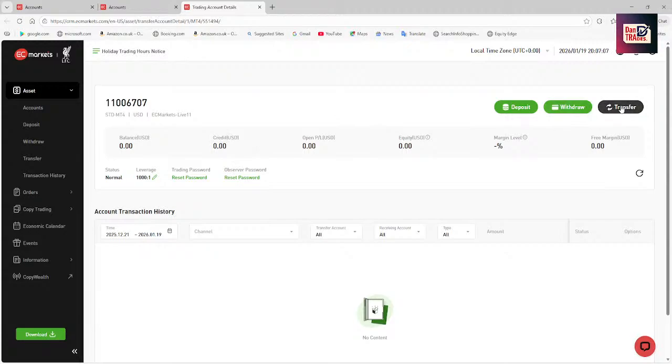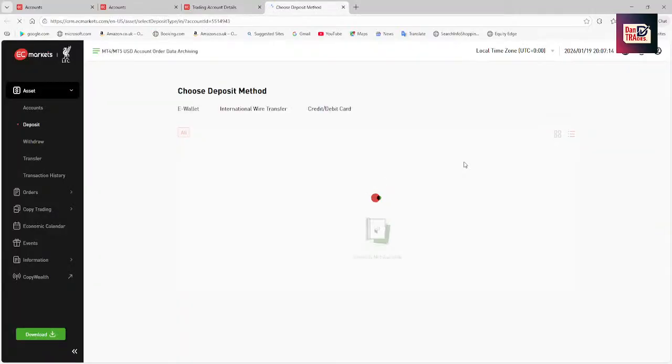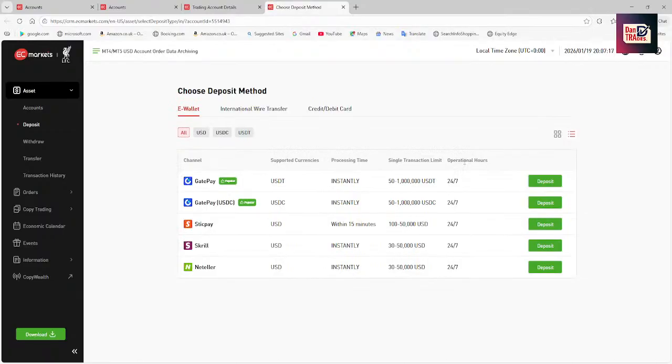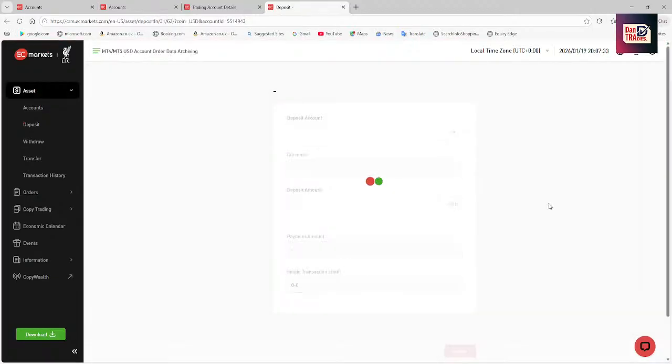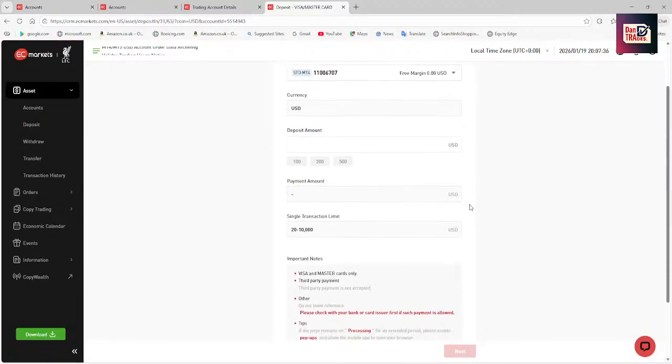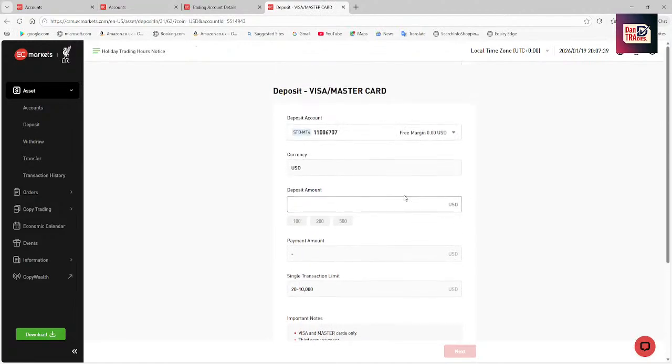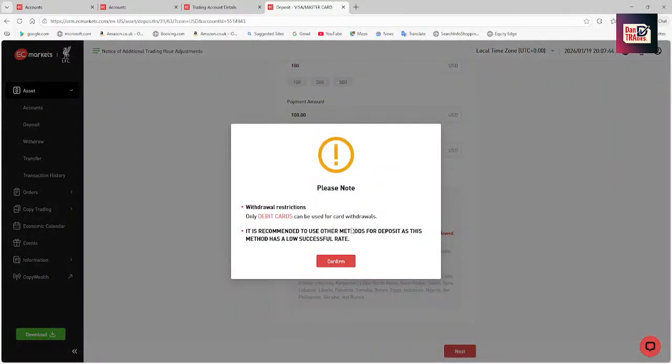This is deposit and withdraw. The next main thing is to deposit. There is mobile money coming in the pipeline. In the next few months, we should have more money options, so it's going to be even easier to transact. What we are mostly going to use for deposit is the credit card or debit card method. You move over to the debit card or credit card method and deposit. That's very simple. You can use GCB Bank, Affinity Bank, or Access Bank. It's a simple procedure. I don't know if my card is saved to this, but let's see if my card is saved to this.